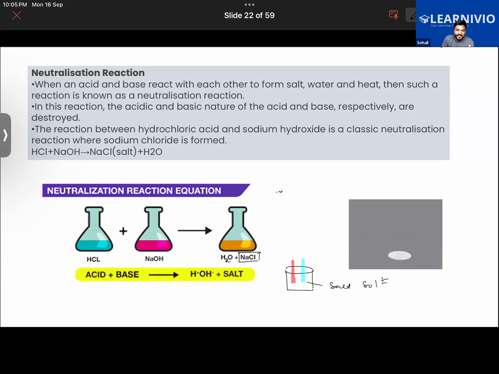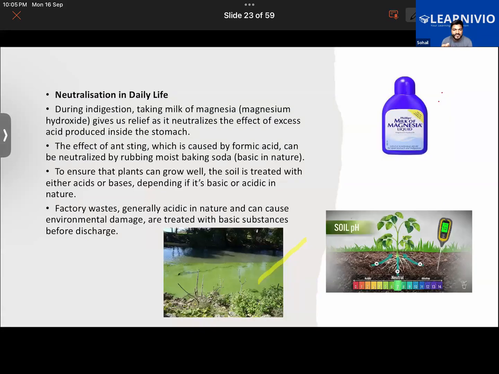Then indigestion, that was the example given by Abu Bakr. We have several other areas, like in the treatment of the soil also. Soil may be acidic or basic by nature. The plants will not grow well if the soil at a place is too acidic. And in fact, if the soil is too basic, then the plants will also not be growing.